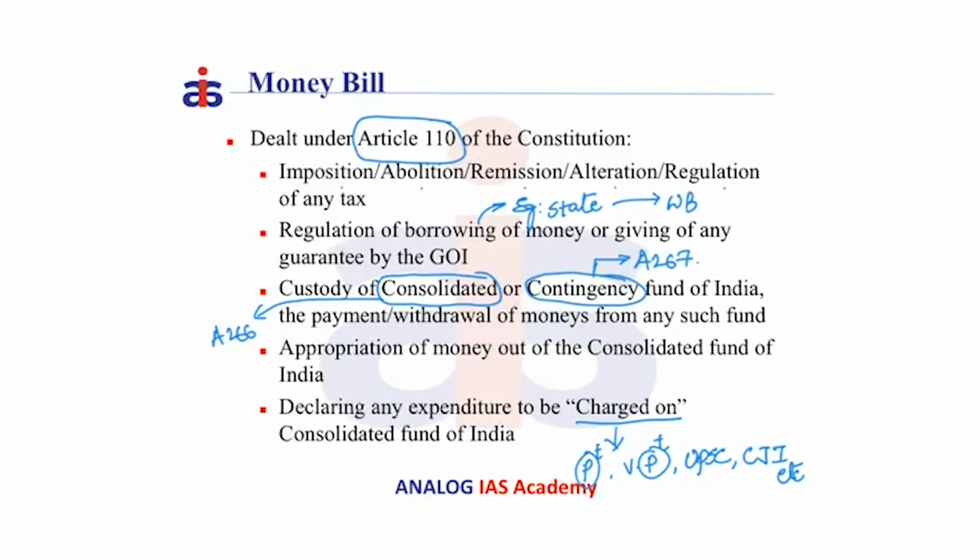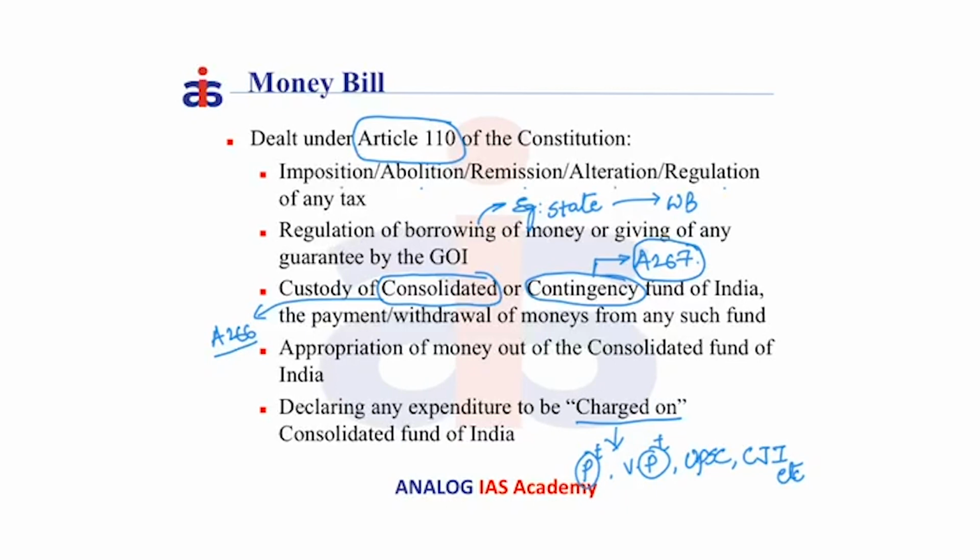For example, if a state wants to borrow money from the World Bank on the guarantee of the Government of India, then the respective bill is considered a money bill. And also, the custody of the Consolidated or the Contingency Fund of India, the payment or withdrawal of money from any such fund. Please note that Article 266 deals with the Consolidated Fund of India and Article 267 deals with the Contingency Fund of India.